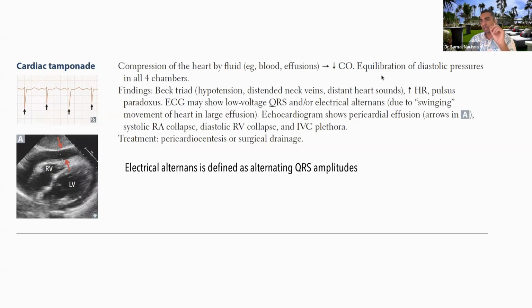Another feature, equilibration. Equilibration is equalization of pressures in all cardiac chambers. Usually it's different, but now because of the pressure, it's like a global pressure all around the heart. It's pressing the heart and equalizes the pressure. It becomes similar in all the chambers of the heart. Now you see this picture of the EKG here, and they've drawn these arrows here. What is this? Very interesting.